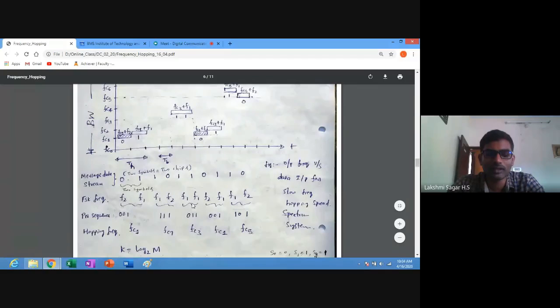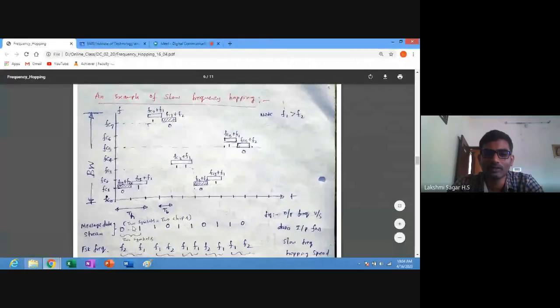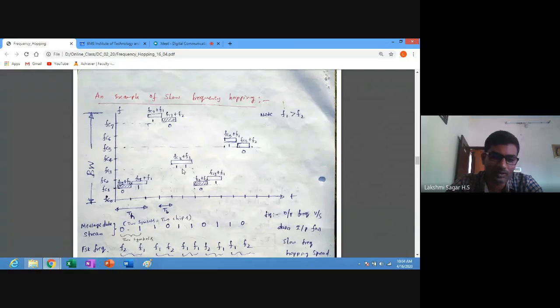So here we have understood that in slow frequency hopping, hopping rate is equal to symbol rate. Why? Here are two symbols. One symbol contains, suppose, 1 bit, so two symbols contain 2 bits. For one symbol, one frequency we are using, and f2 is independent of f1. So for two symbol transmission, two different frequencies we are using. That is why we call it chip rate, which is equal to symbol rate.